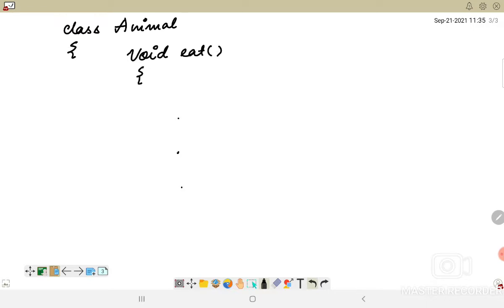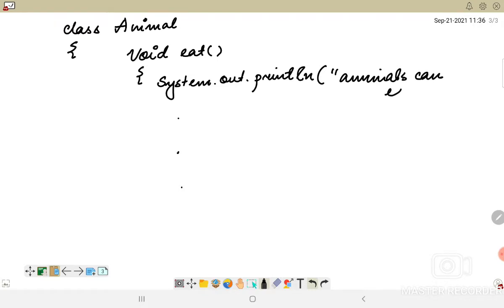Within this I have the print statement System.out.println, which prints "Animals can eat." This is a display statement which is displayed when this class is executed.